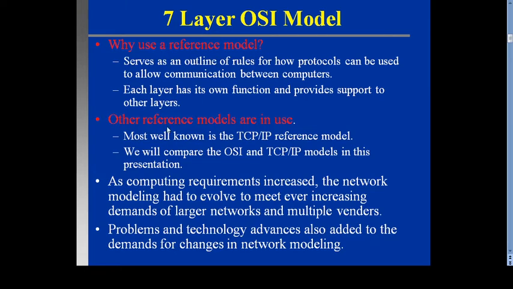Another reference model used in networking, and the most well known, is the TCP/IP reference model. We will compare the OSI and TCP/IP models in this presentation also. As computing requirements increase, network models evolve to meet ever-increasing demands: larger networks, multiple vendors, problems and technology advances all added to the demand to change the networking model. So remember, in networking we mostly use two types of reference model: the OSI reference model and the TCP/IP model.